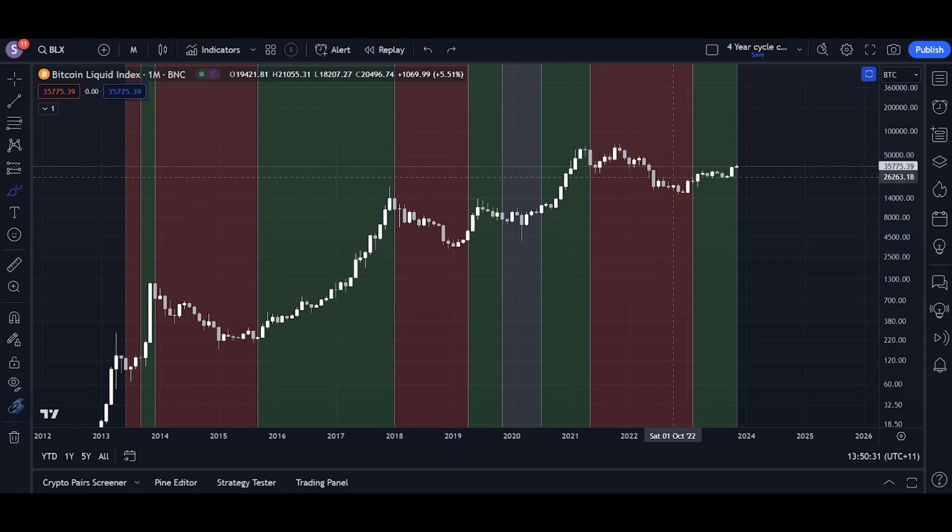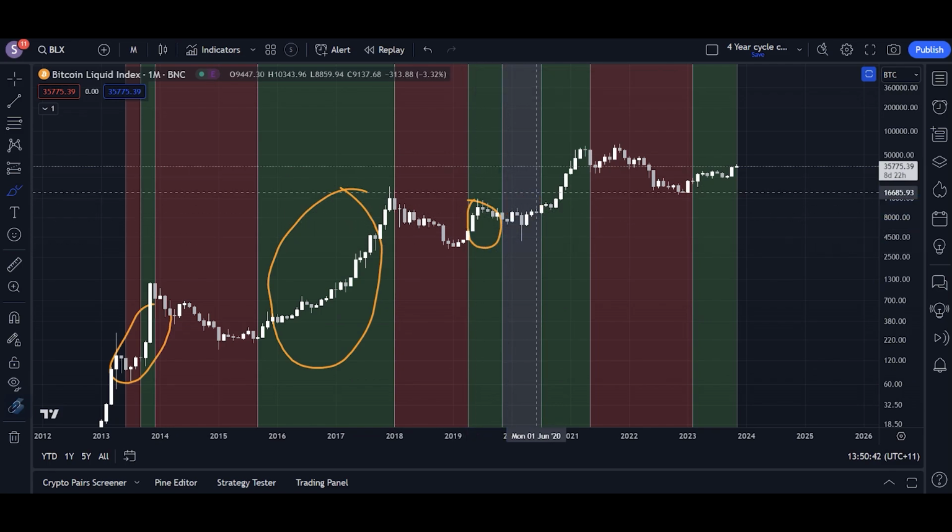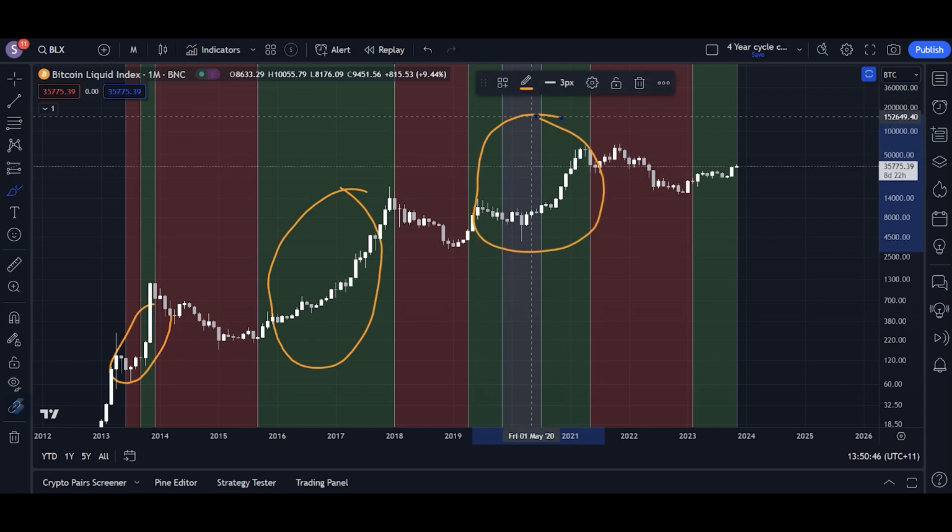Okay, we've also seen the cyclical bull markets occur after RSI crosses. Bullish RSI cross here, bullish RSI cross here, bullish RSI cross in 2019. It was ruined by COVID. That's why there's a gray area here, but realistically, it would have continued going if we didn't have COVID. It would have been one large green box over here. And we've seen a bullish RSI cross once again.